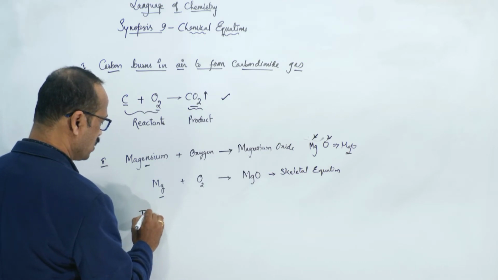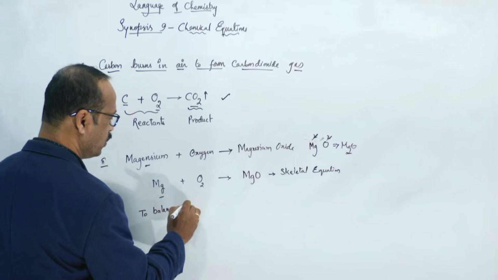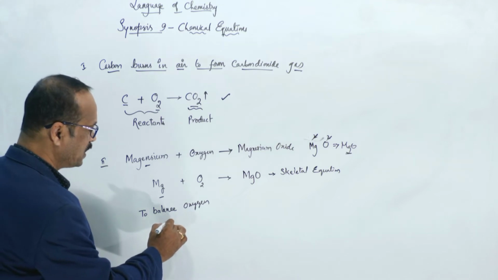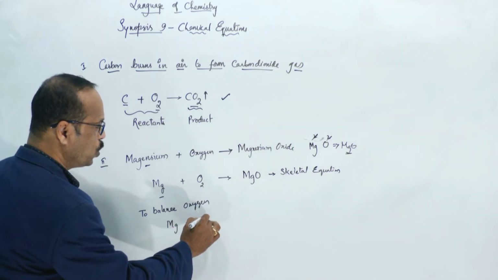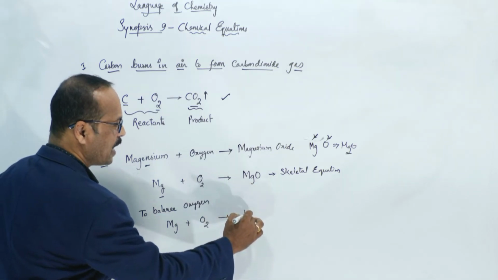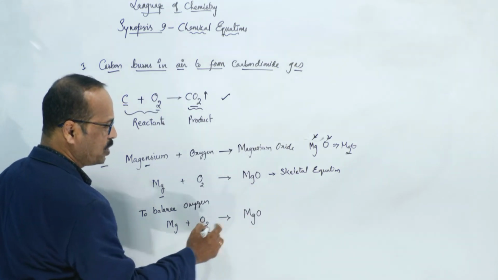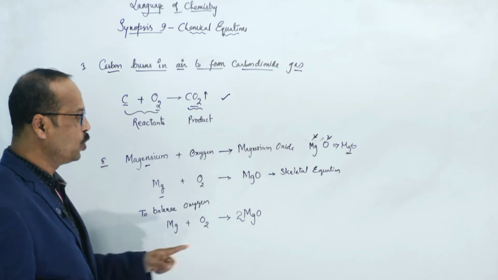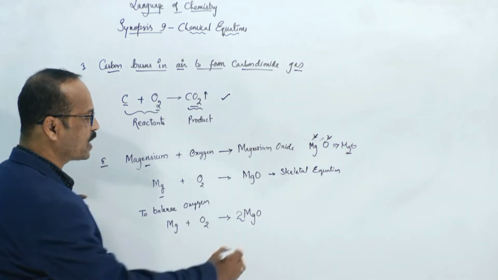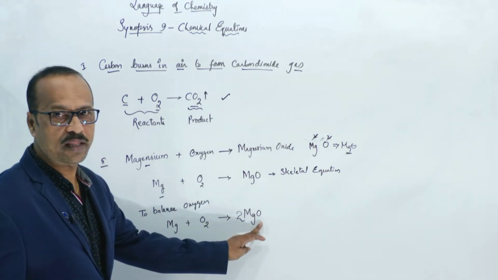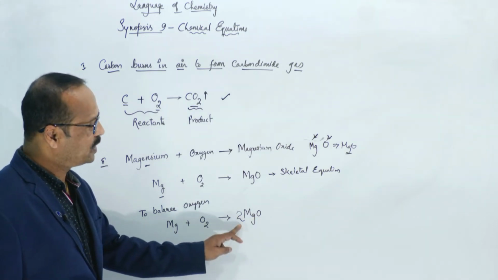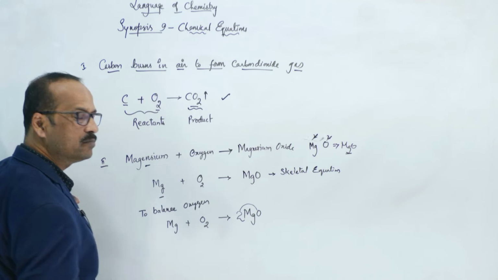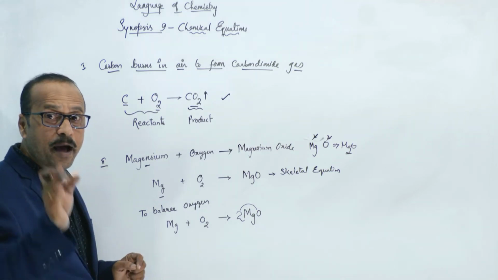So to balance oxygen, what do you need to do? See here, students. I am writing Mg plus O2 gives rise to MgO. But here two oxygens are there and here only one is there. So to balance that, you have to write the 2 in front of MgO. Don't write the 2 as a subscript, because then the formula becomes wrong. This is the first step. Now here 2 oxygens and here 2 oxygens. Yes, it's balanced.